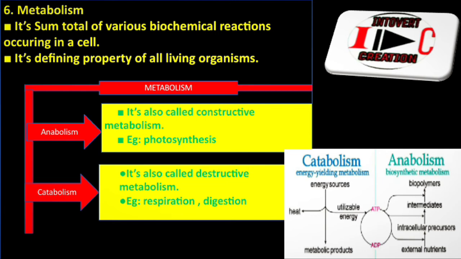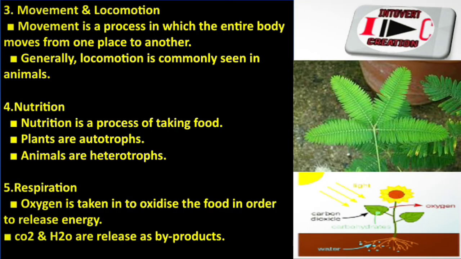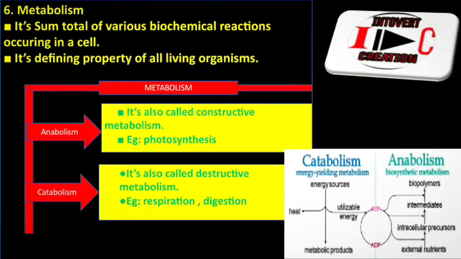Metabolism. It's the sum total of various biochemical reactions occurring in a cell. Second, it is a defining property of all living organisms. Metabolism is divided into two types: anabolism and catabolism. Anabolism is a constructive process. Example: photosynthesis. Constructive. There food is made, food is oxidized. Yes, I have mentioned that.